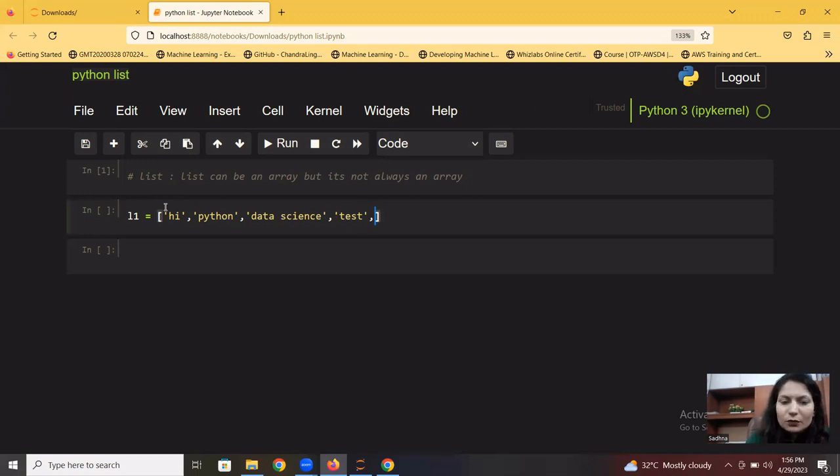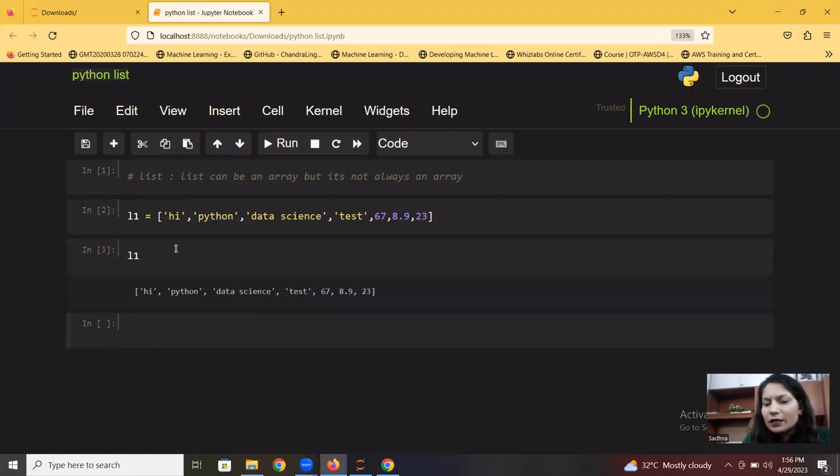But if we put in some more data, like we have put in float, we have added numeric values, we have added some more numeric values. Now, this is just a simple, straightforward list, which is holding multiple data types altogether. We have a string, we have numeric, we have float, we can pass some conditional value as well into that. Now we need to check what are the different methods or functions that we can apply on that existing list that we have created.